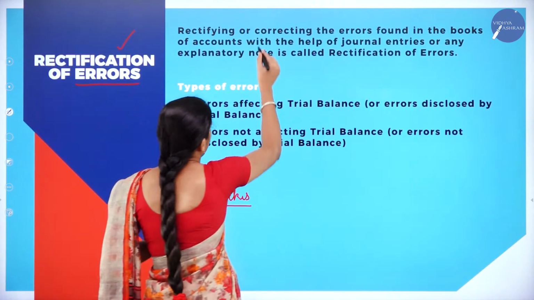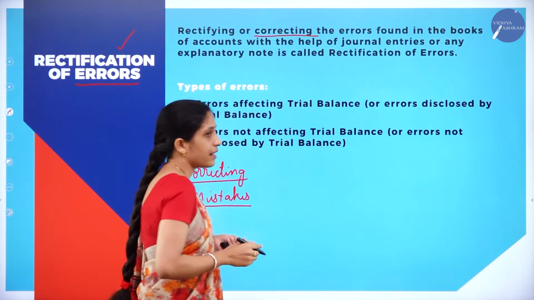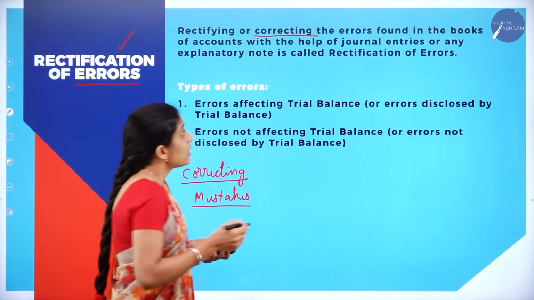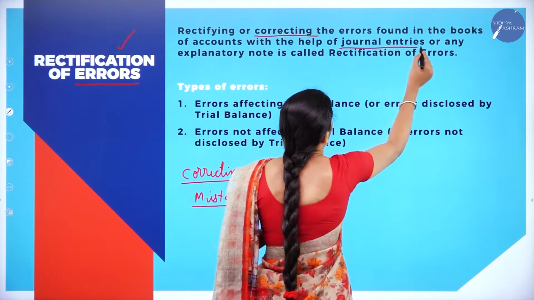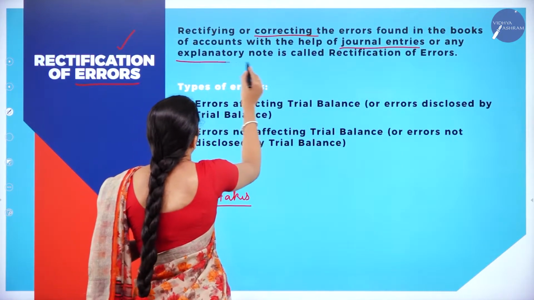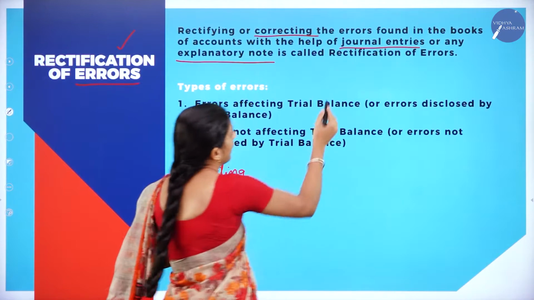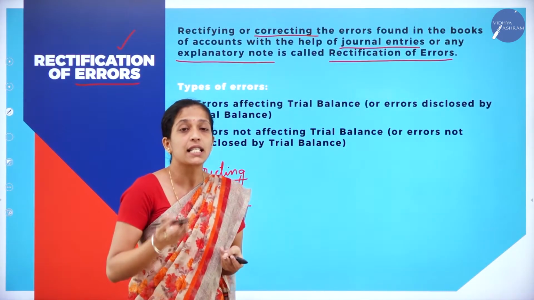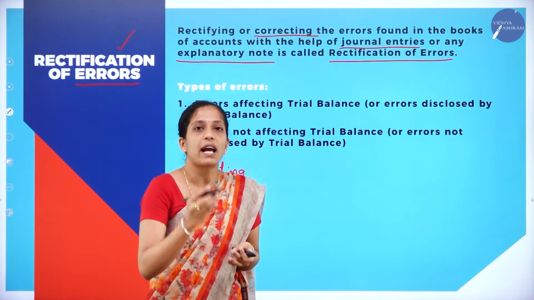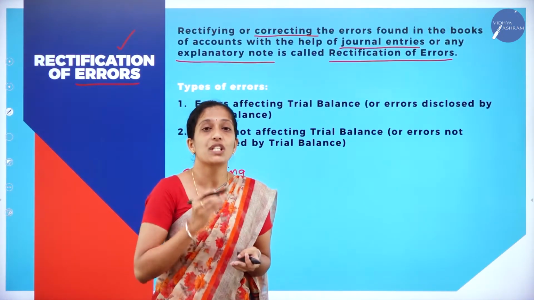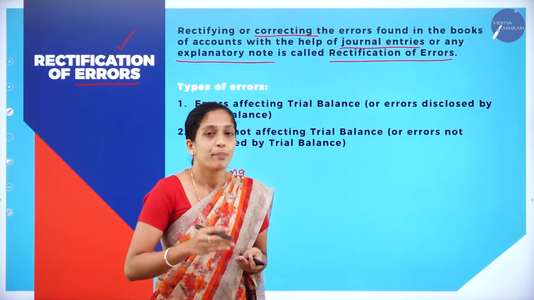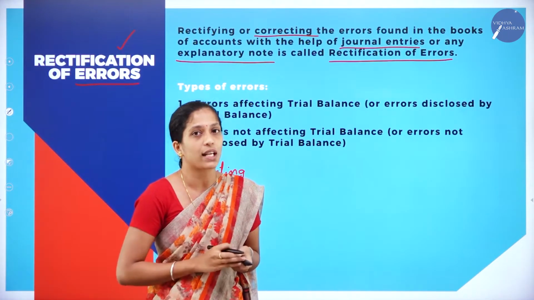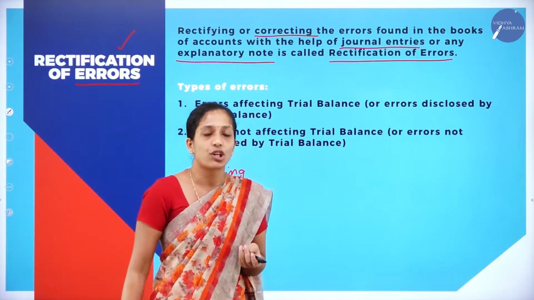So what is rectification of errors? Rectifying or correcting the errors or mistakes found in the books of accounts with the help of journal entries or any explanatory note is called rectification of errors. Correcting or rectifying the mistakes or errors which are made in accounts by preparing a journal entry or any explanatory note is known as what? Rectification of errors.